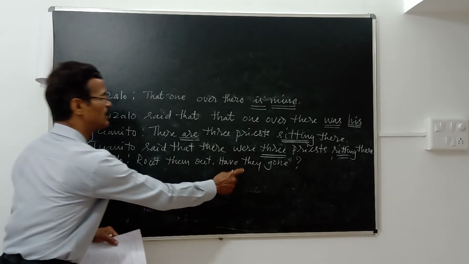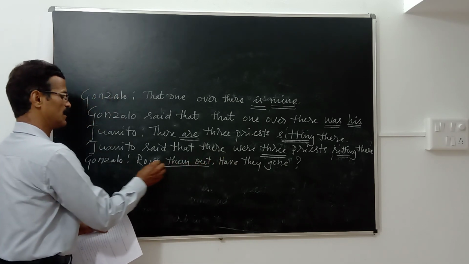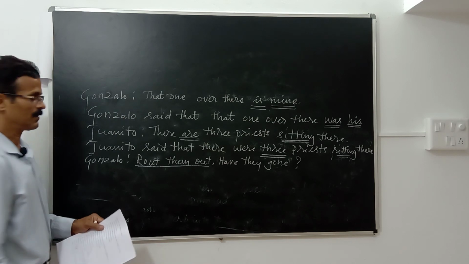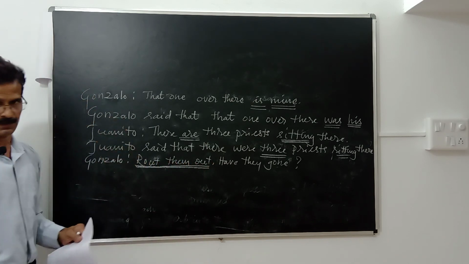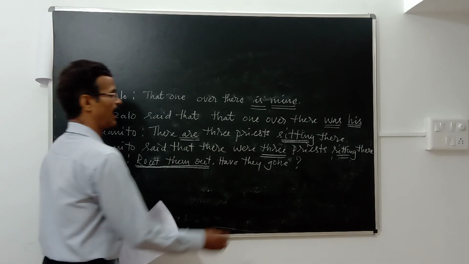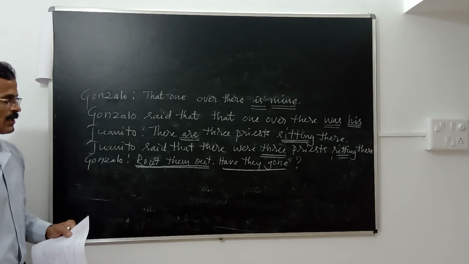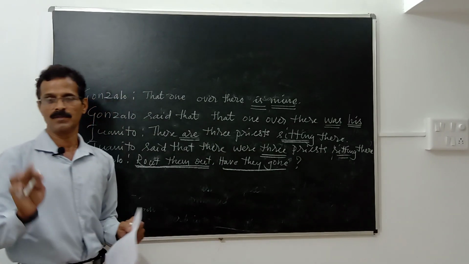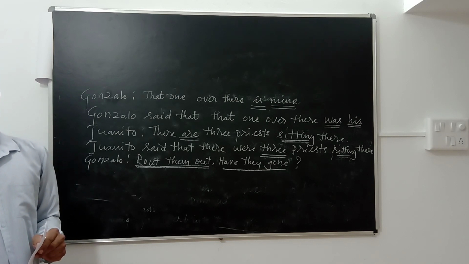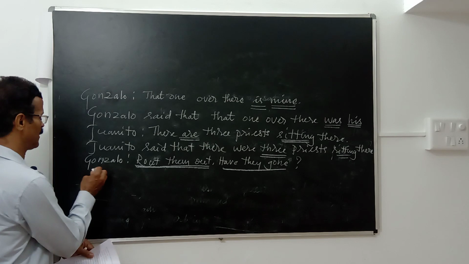Now look at these two sentences. As I have told you earlier, this is an imperative sentence. This is an order. And look at the other sentence. This is a question, an interrogative sentence. This is not a WH question, this is a yes or no question. How do we answer then?